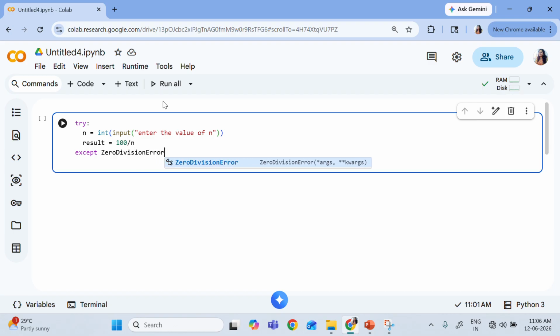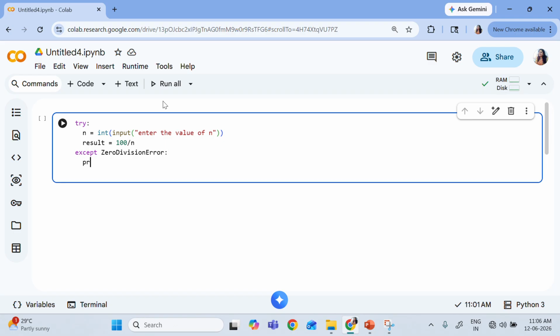I will show them to you also. So, except ZeroDivisionError. In case you get a zero division error, I can print a message instead of abruptly crashing the program and stopping it. I can handle it. So I can write, the value of n cannot be 0. I can give the user a proper message.